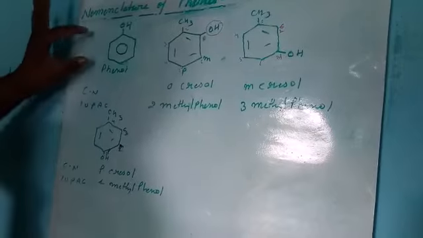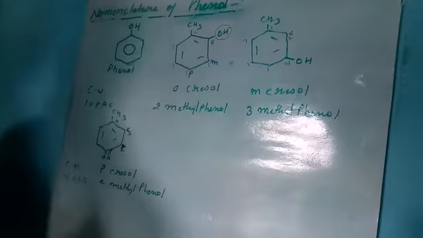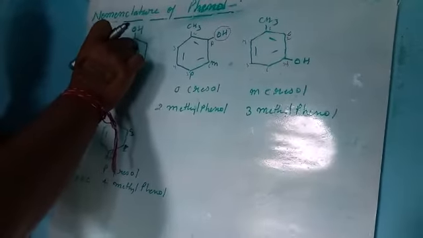In the nomenclature of phenol, first of all, you know that it is phenol because the hydroxyl group is directly connected to the aromatic ring.